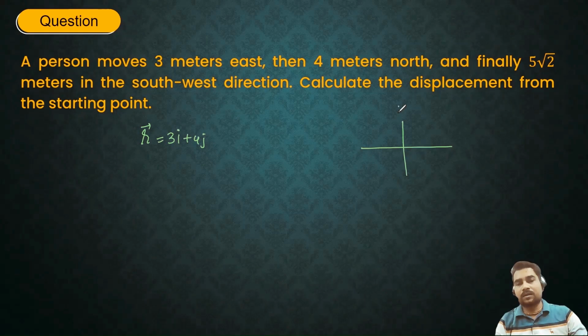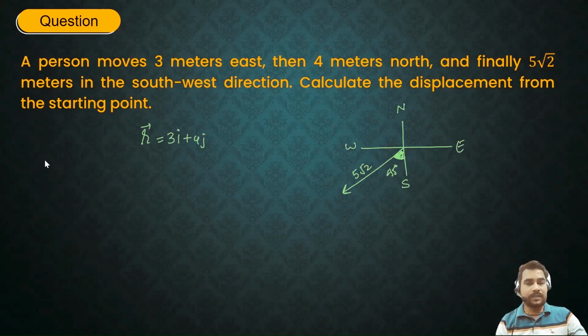Let me draw southwest. This is my north, this is south, this is east, this is west. So the person is moving 5 root 2 meter in southwest direction. Somehow the person is moving in this way. This angle is going to be 45 degree. Everyone knows this fact, right? And this distance is given to me as 5 root 2.